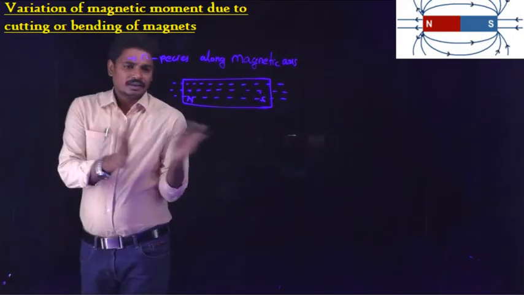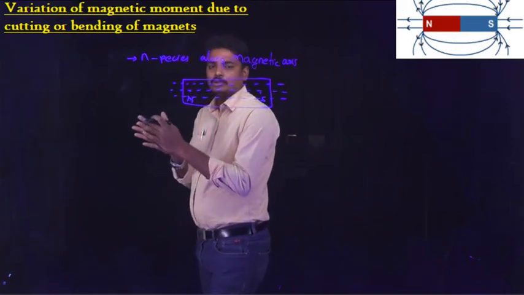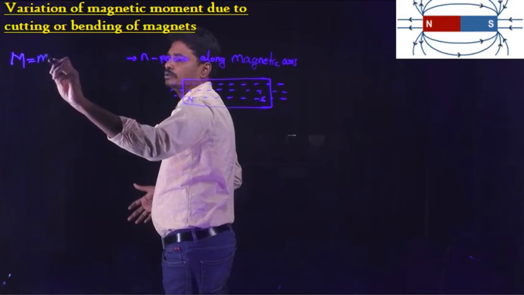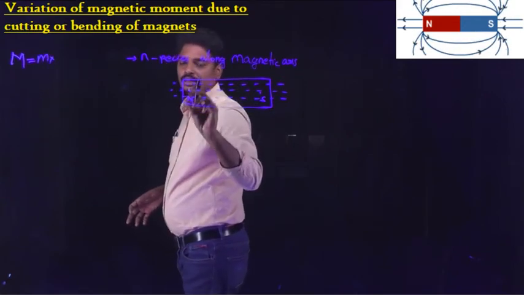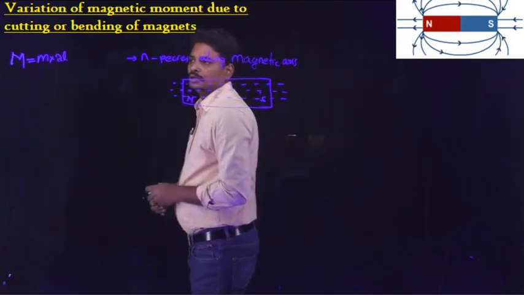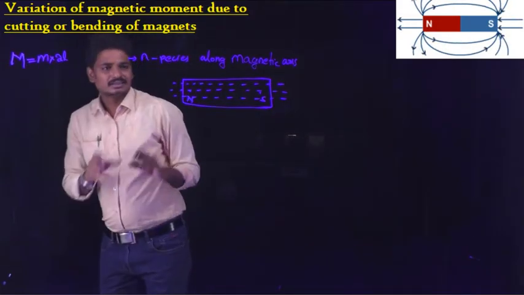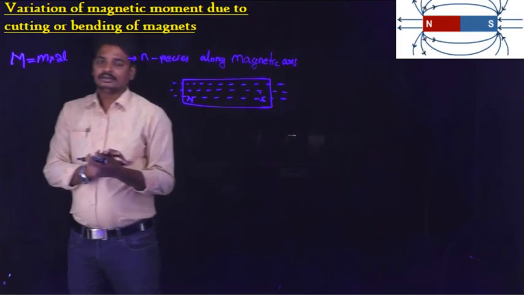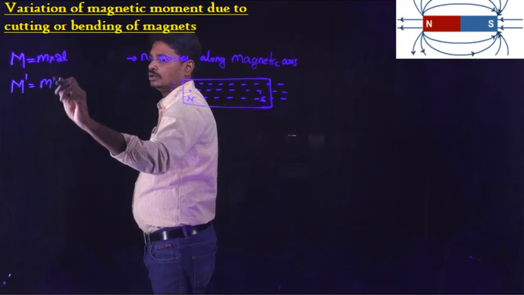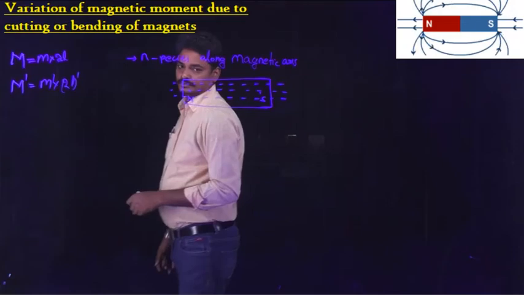From the earlier study, what is the magnetic dipole moment? The formula for the magnetic dipole moment is M equal to small m, the pole strength of the magnet, into the distance between them. Now if we cut this bar magnet into n number of pieces, then a new magnetic moment is generated. So the new magnetic dipole moment M dash is equal to the new pole strength into the new geometric length.